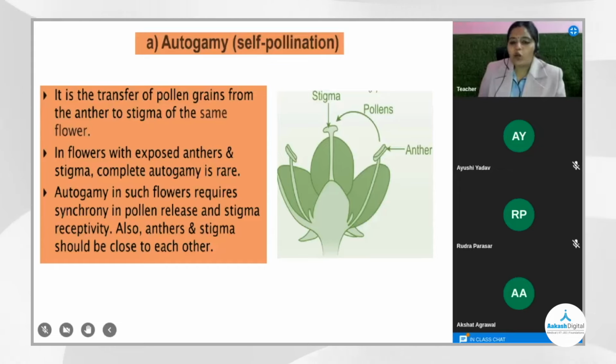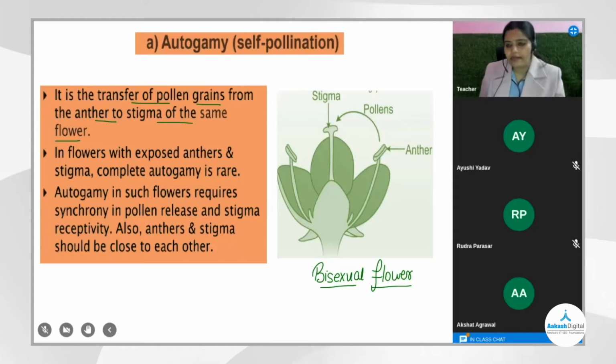So let us start with autogamy first, that is when self-pollination is happening. It is the transfer of pollen grains from the anther to the stigma of the same flower. As you can see right now, we have a bisexual flower in the image. In case of a bisexual flower, all the floral appendages are present. That means all the whorls are present: calyx, corolla, androecium, gynoecium. So male and female, both parts present in the same flower. As the anther dehisces, pollen grains can be transferred to the stigma.